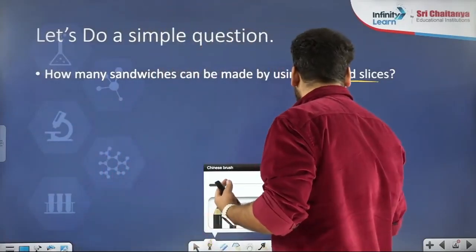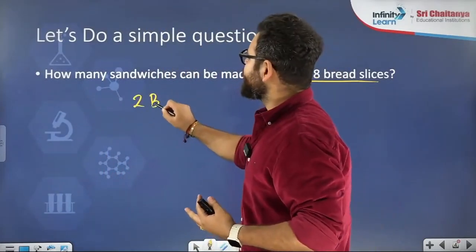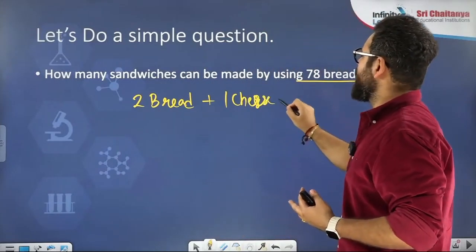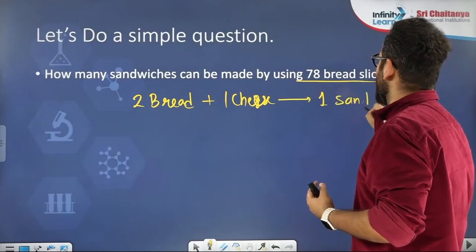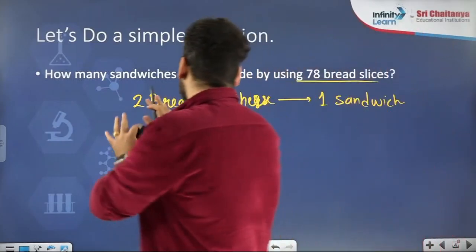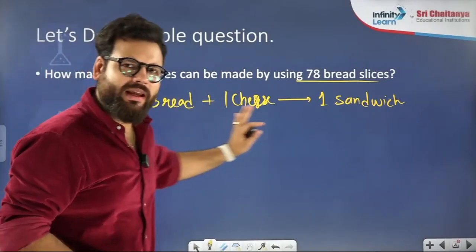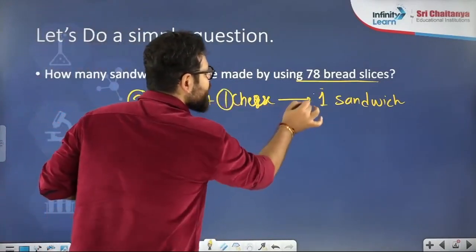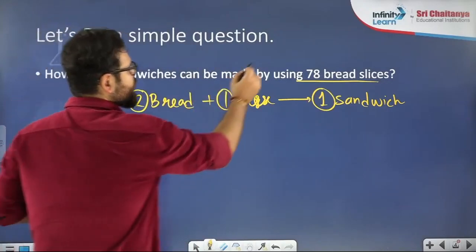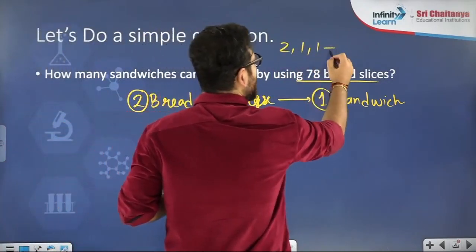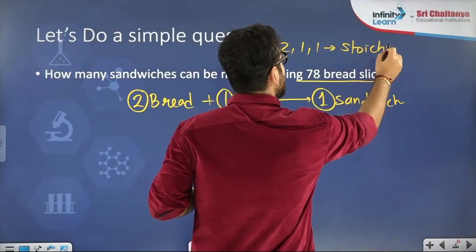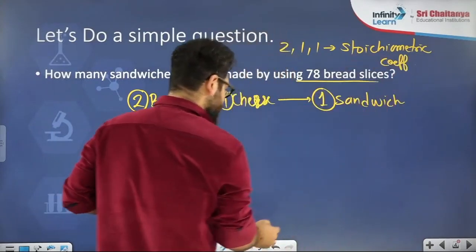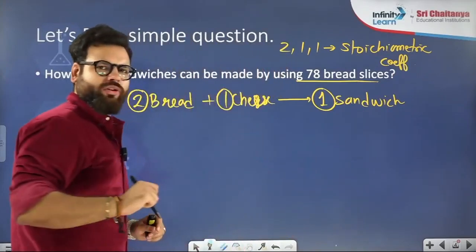I would have said that 2 bread plus 1 cheese give 1 sandwich. Whenever we write a balanced chemical reaction, these numbers are called stoichiometric coefficients. This 2, this 1, they are called stoichiometric coefficients. So what you did just now is actually the unitary method.